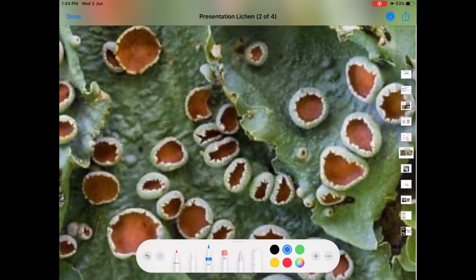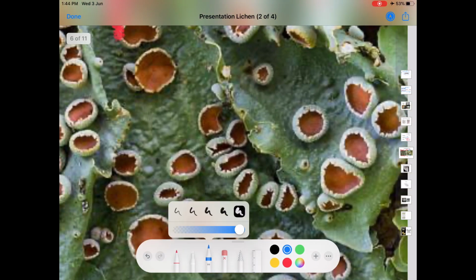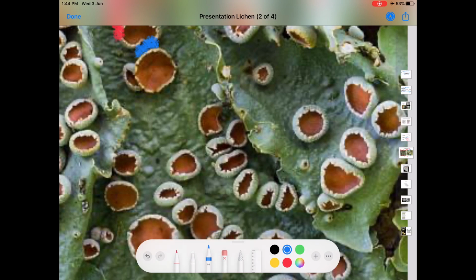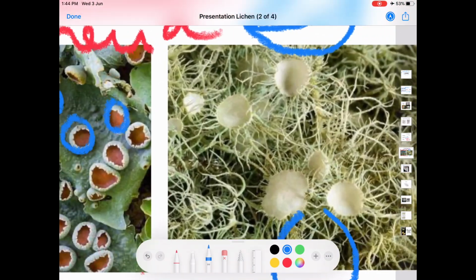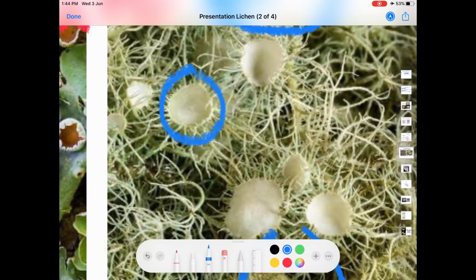In this picture, you can see the apothecia. See these small disc shaped or saucer shaped structures. These are the apothecia produced on the lichen thallus. Here also, these are the apothecia produced on the lichen thallus.